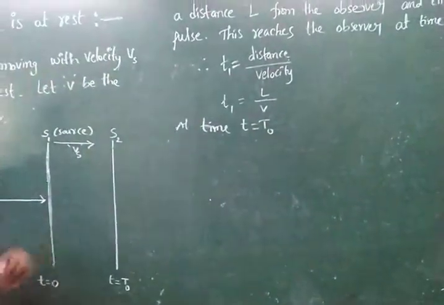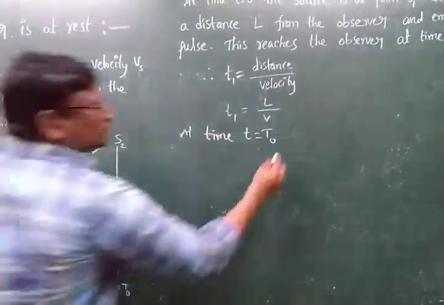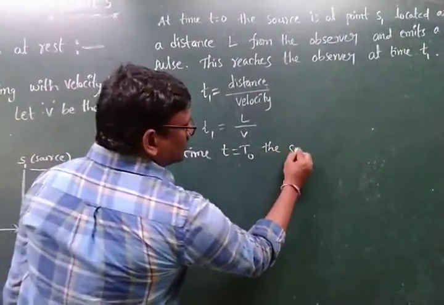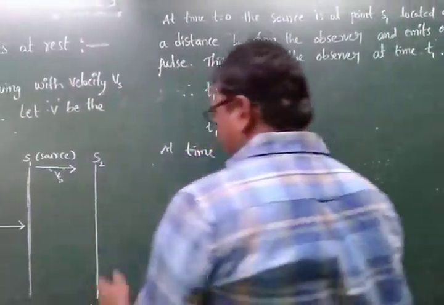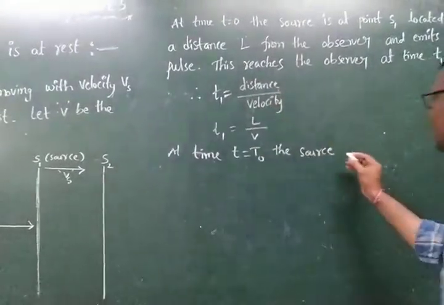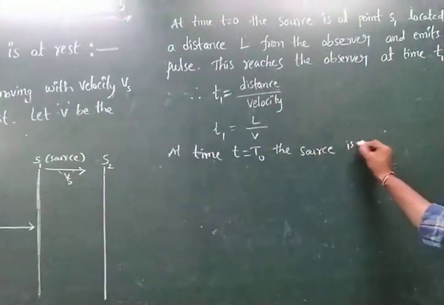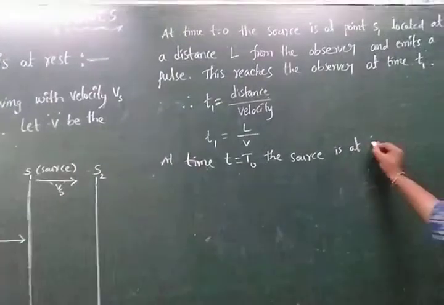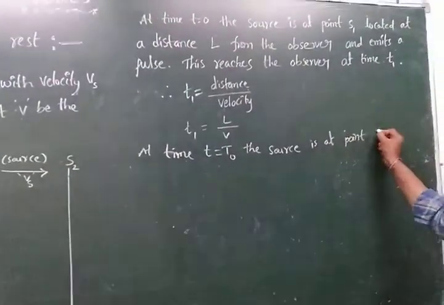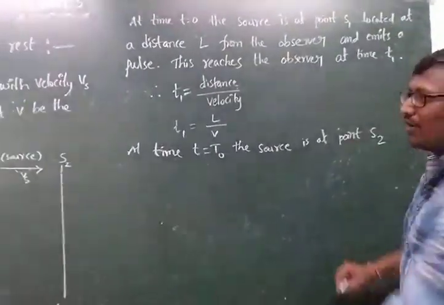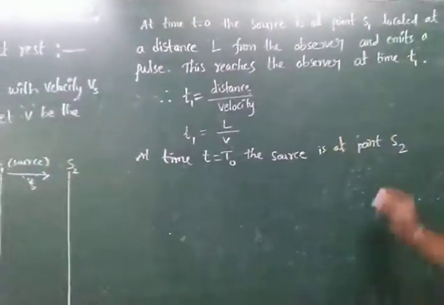At time t equal to t0, the source is at point S2.